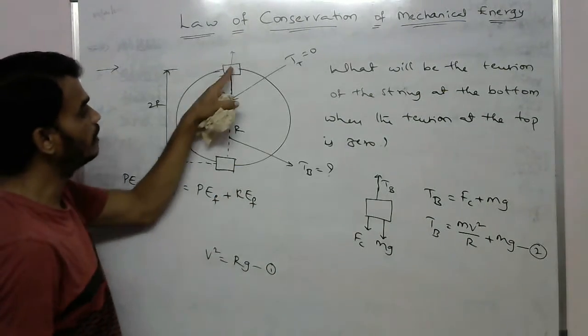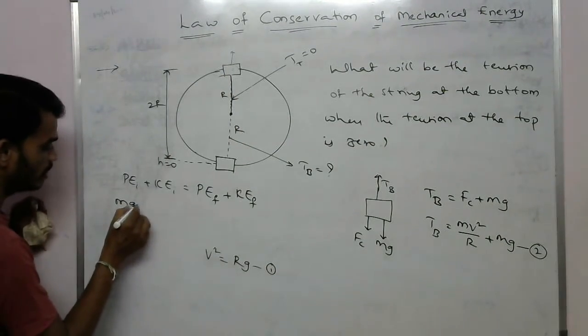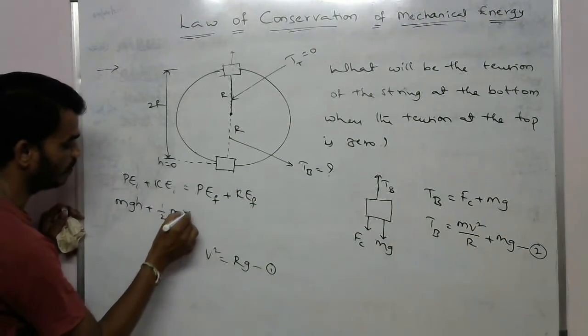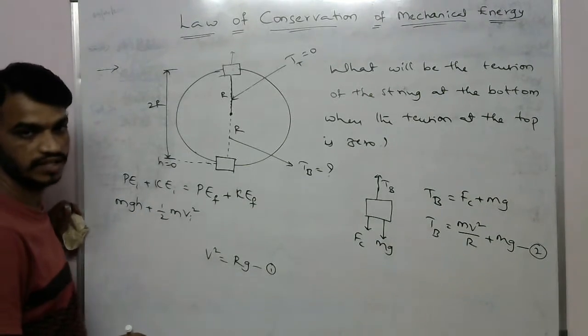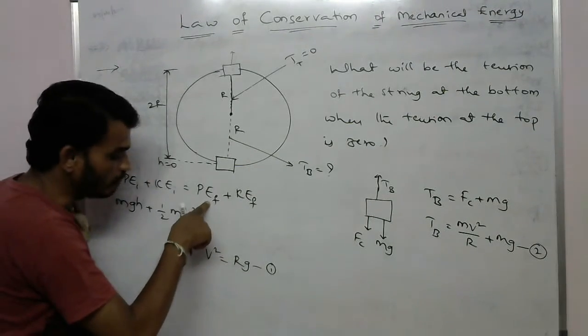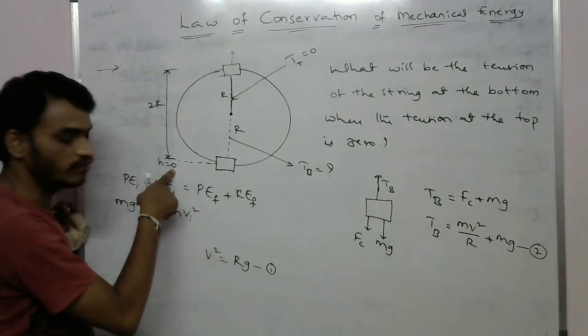What is the initial potential energy? According to the formula, this is mgh, and the kinetic energy is half m vi square, with initial velocity. At this point, the final potential energy is 0, because the h value equals 0.